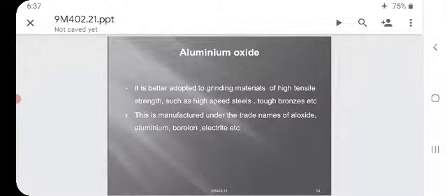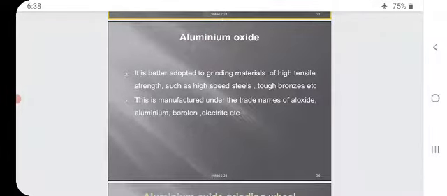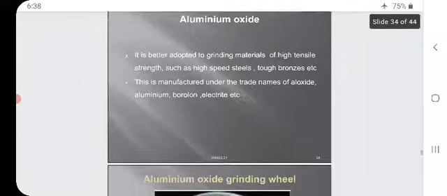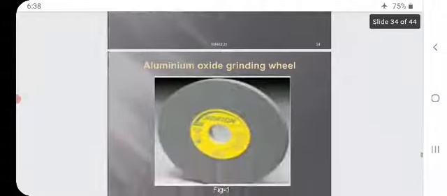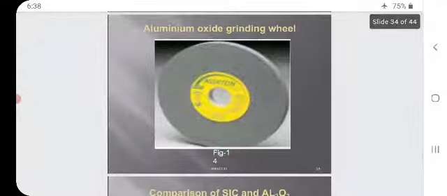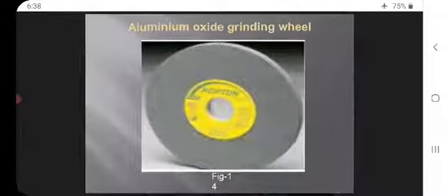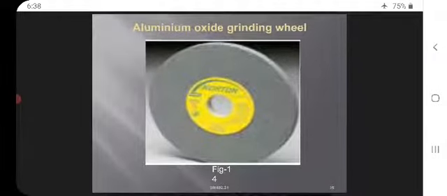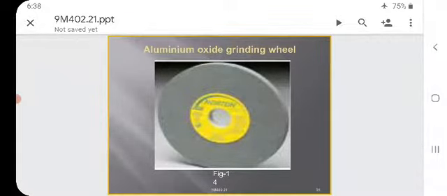It is better adapted to grinding materials of high tensile strength such as high-speed steels, tough bronzes, etc. It is manufactured under the trade names of alundum, aloxite, borolon, electrite, etc. This is an aluminium oxide grinding wheel, which we normally see on grinding machines.